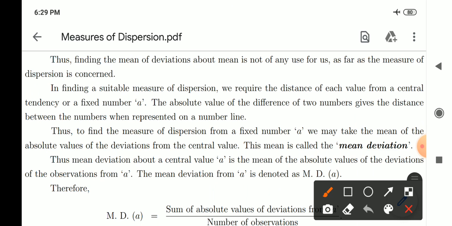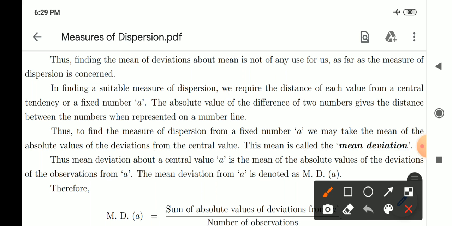Thus, to find the measure of dispersion from a fixed number, the measure of central tendency or the central value small a, we may take the mean of the absolute values of the deviations from the central value small a. This mean is called the mean deviation. Thus, mean deviation about a central value or measure of central tendency a is the mean of the absolute values of the deviations of the observations from the central value small a.